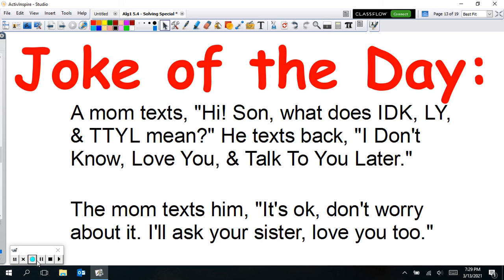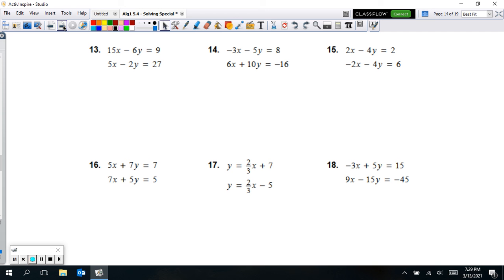Alright, let's move on to our next section. Same page that we were just on, 151. And again, I'll do 16 through 18. You guys will do 13 to 15.